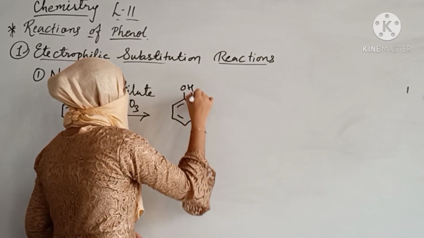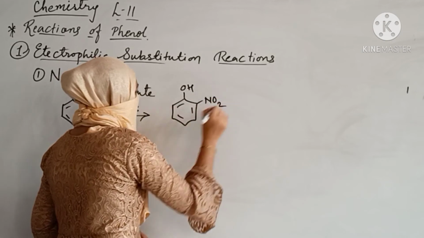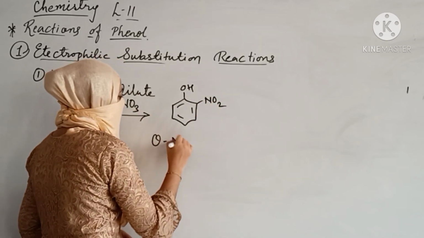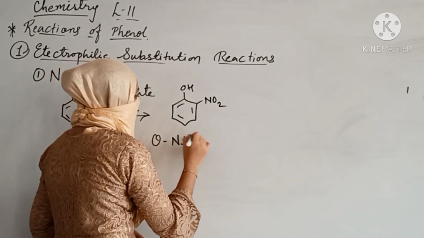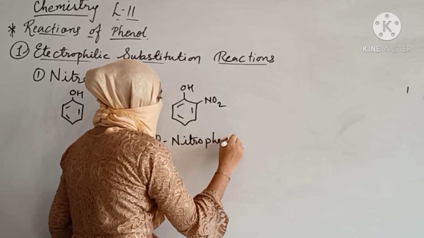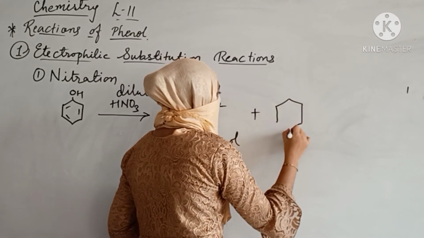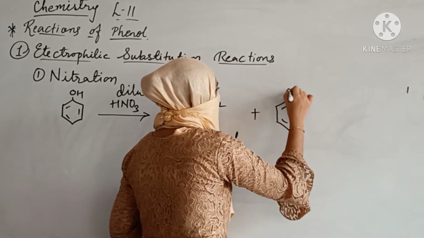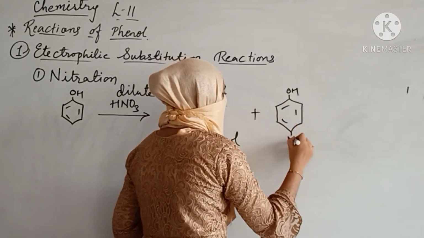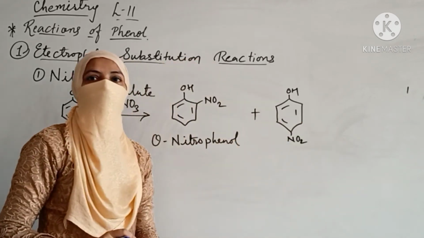One is ortho nitrophenol along with para nitrophenol.